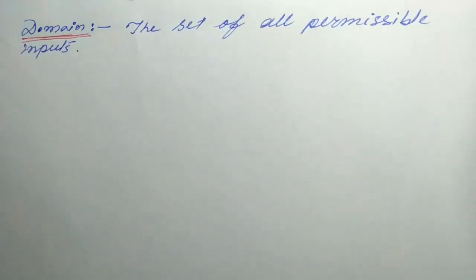Now we are going to discuss some important terms related to relation. First of all, domain. It is the set of all permissible inputs, those inputs that are satisfied by the relation.